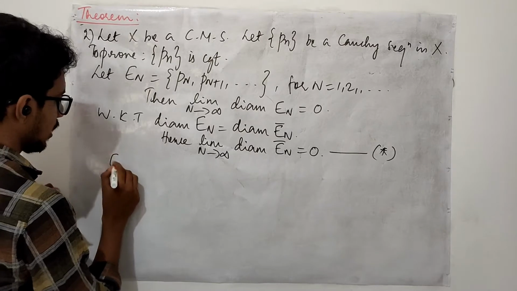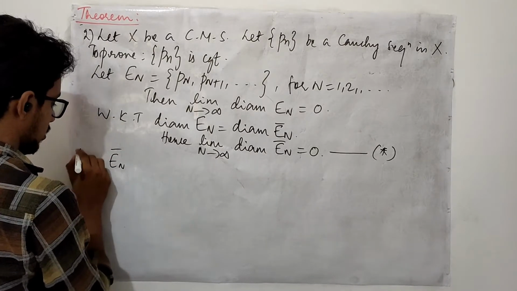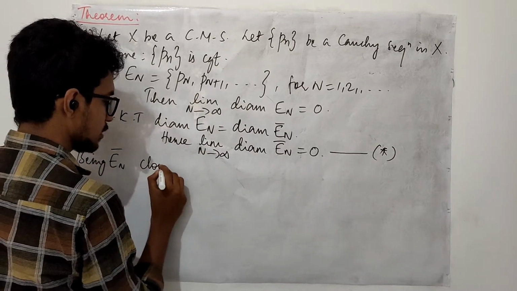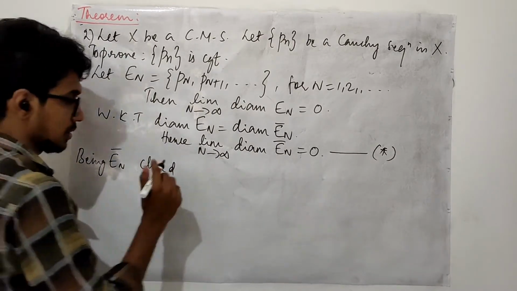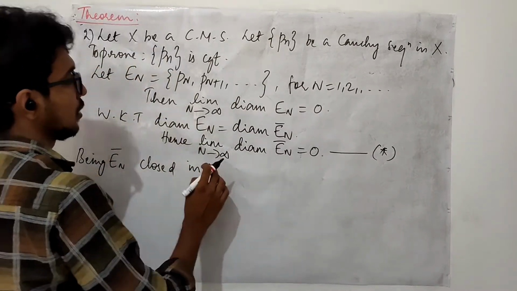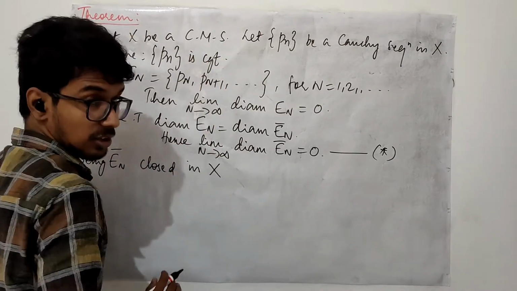Now, what kind of set is this? It is a closed set. Where? In X. So, EN closure is a closed set in a compact metric space X.